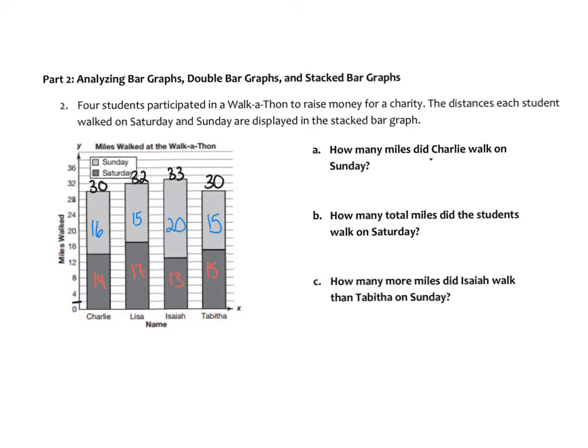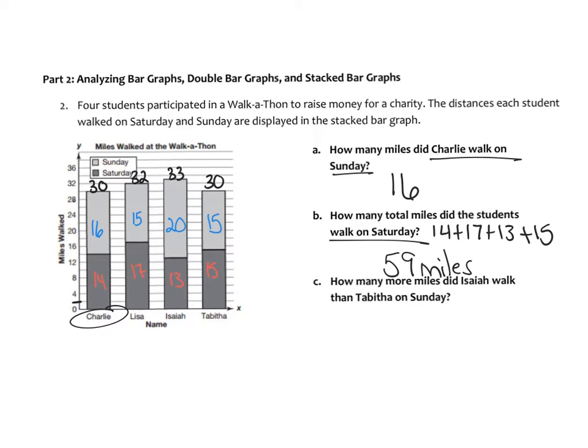How many miles did Charlie walk on Sunday? Well, if I just look at Charlie, Sunday was the light color, so it would be 16. How many total miles did the students walk on Saturday? So on Saturday is the dark, so I would have to add 14 plus 17 plus 13 plus 15. And if I add that all up, I get 59 miles.